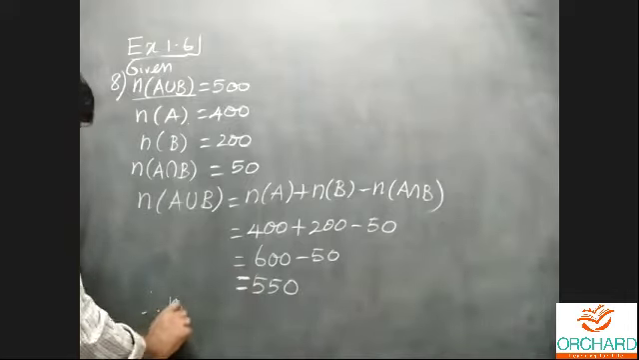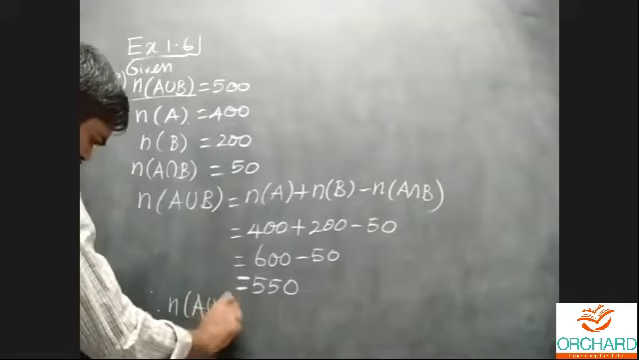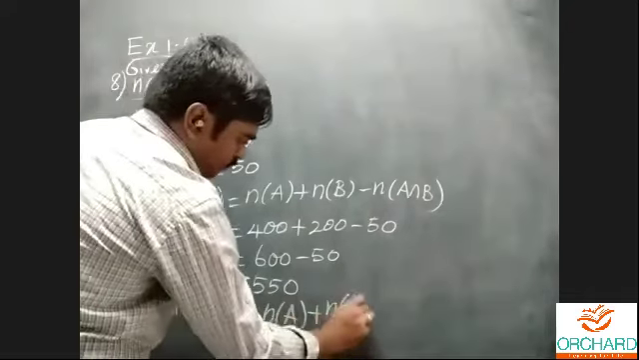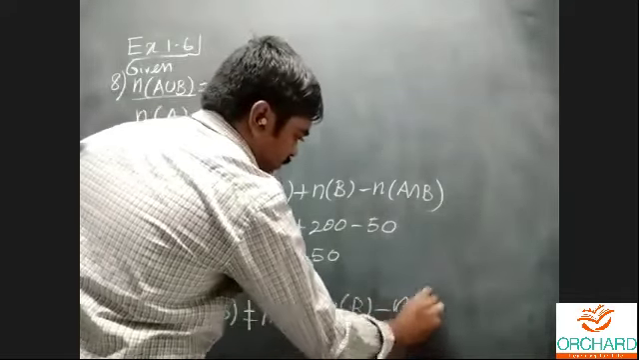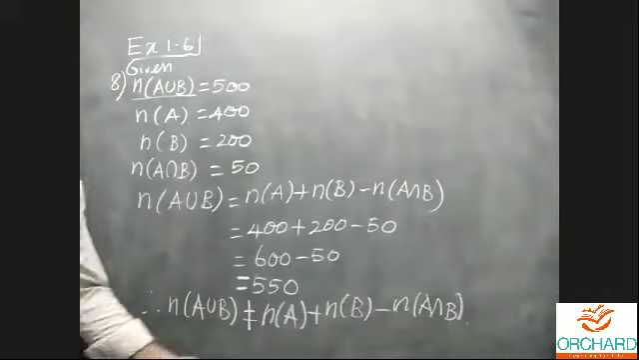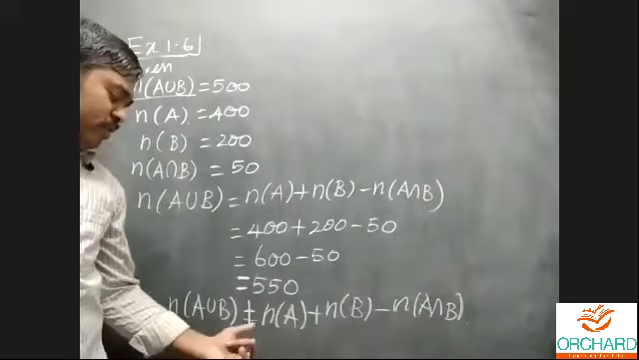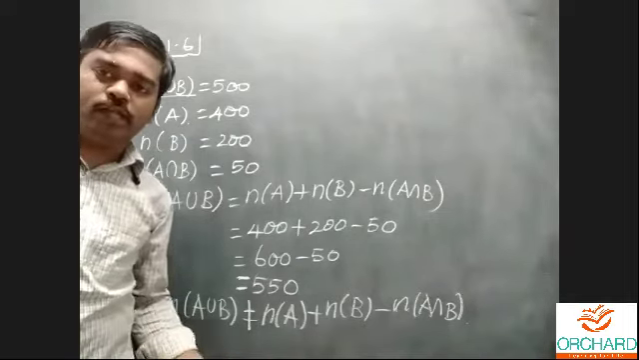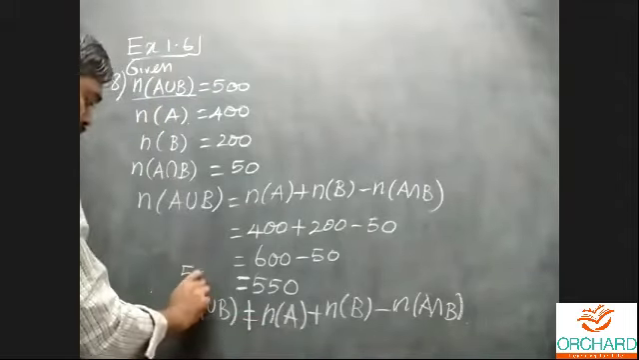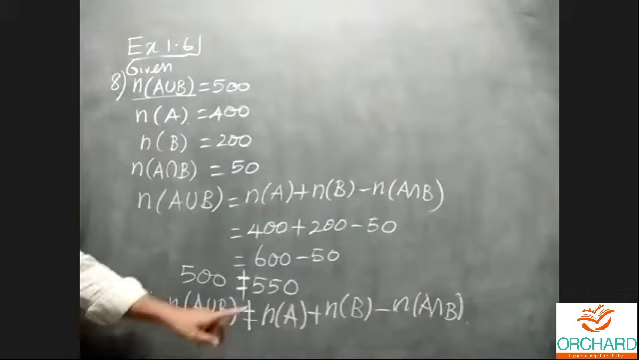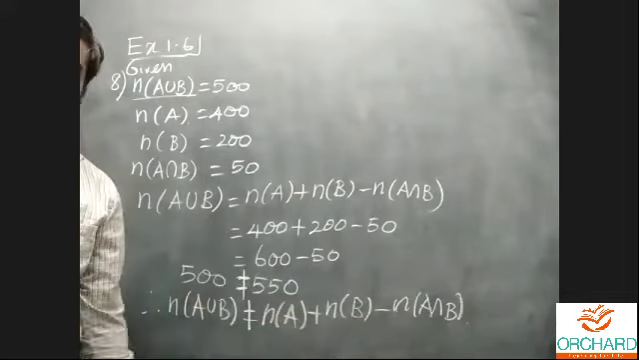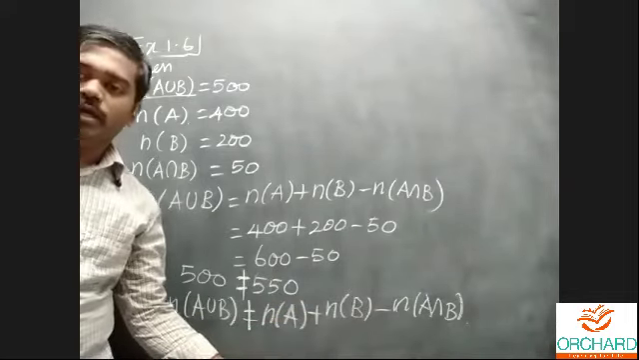Therefore, n of A union B is not equal to n of A plus n of B minus n of A intersection B. What is the question they ask? Is this data correct? That is the question. This is not equal, so the given data is wrong. Here 500 is not equal to 550. Therefore the data is incorrect or wrong data.